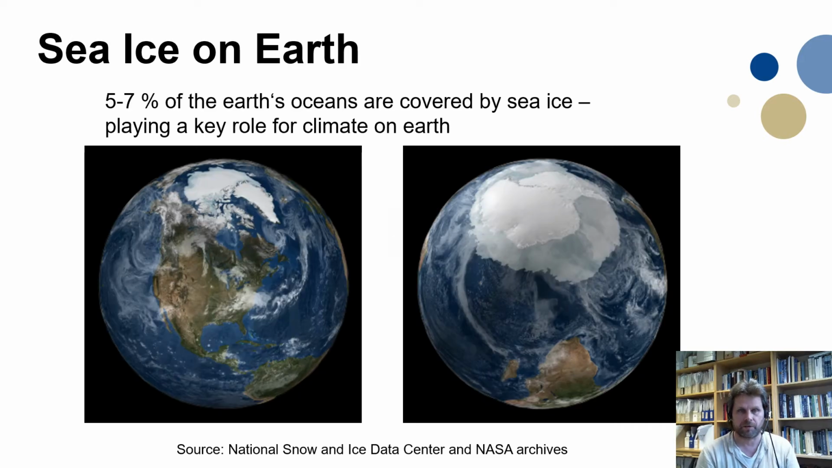Sea ice on Earth. 5 to 7% of the Earth's ocean is covered by sea ice, and it plays an important role for climate on Earth. But the properties of this ice are difficult to measure in the field, and therefore the potential to take samples and scan these is very important.